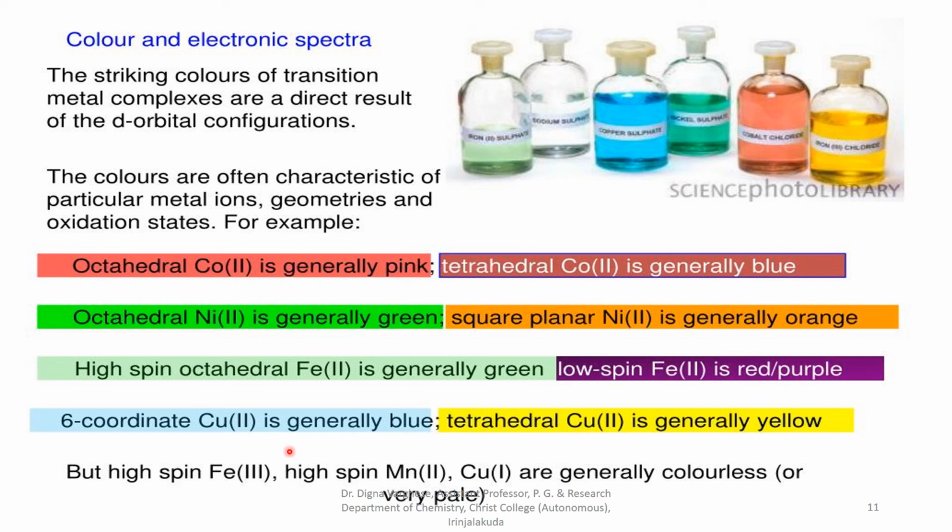But high spin iron 3, high spin manganese 2, and copper 1 are generally colorless or very pale due to d5 configurations and d10 configurations.